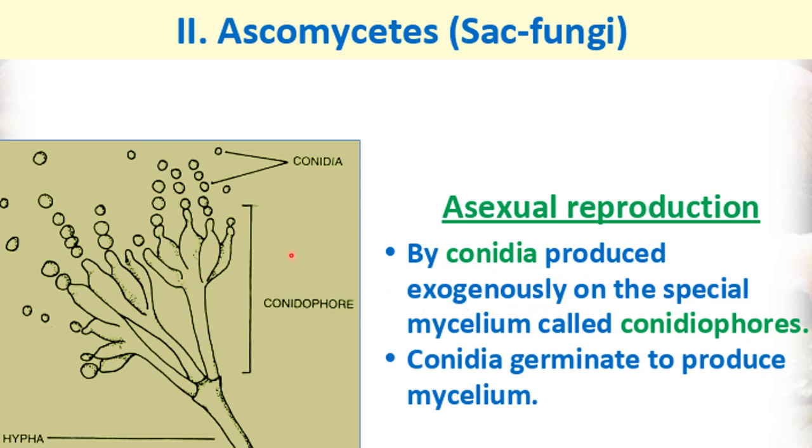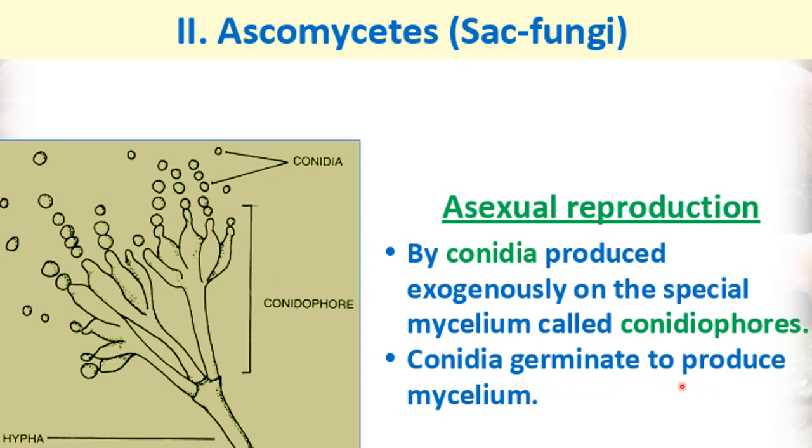Exogenously means outside. As I told you in the previous class, in the Phycomycetes class of fungi, zoospores are formed inside the zoosporangium, right? So those were formed endogenously, means inside a structure. But here you can see these conidia are forming on this structure, that is conidiophore, right? So this is forming outside. So we can say exogenously these are produced, on the special mycelium called conidiophore. And on which structure are these produced? These hyphae on which the conidia are produced are called conidiophore.